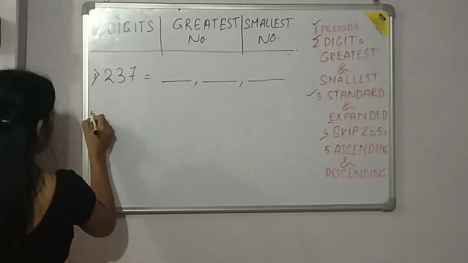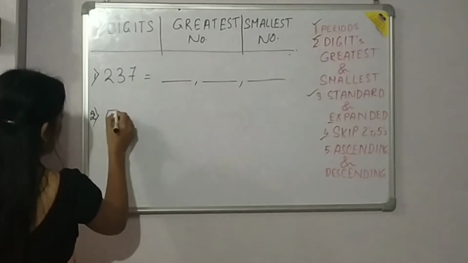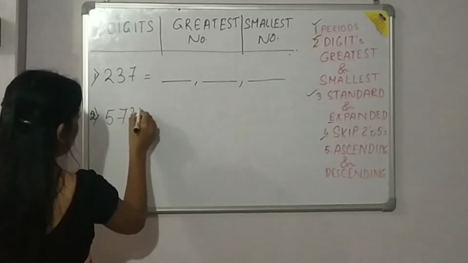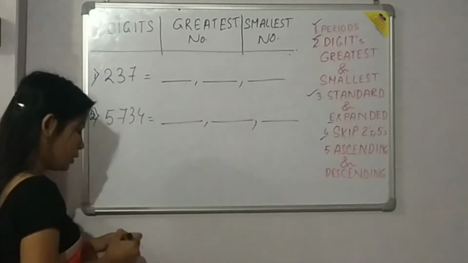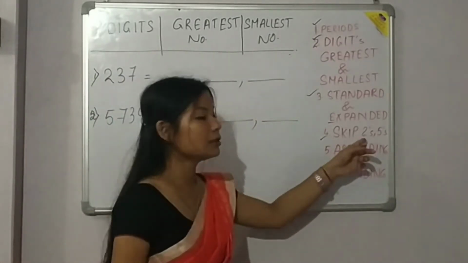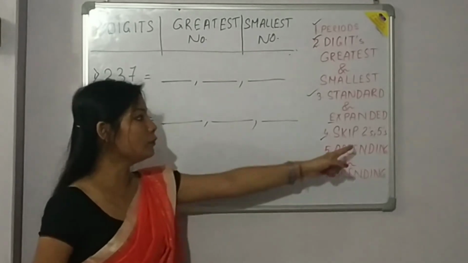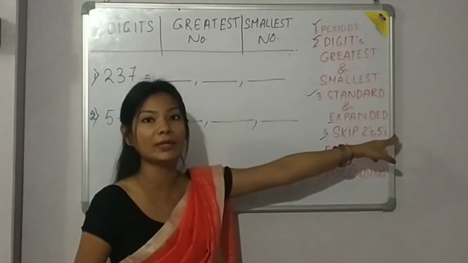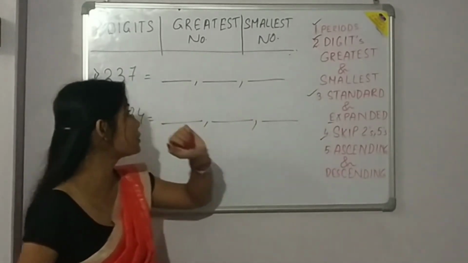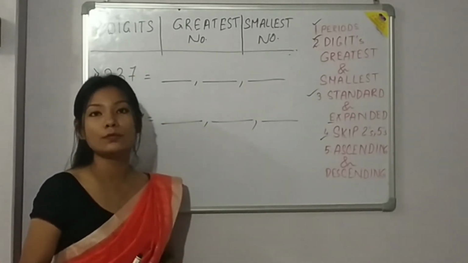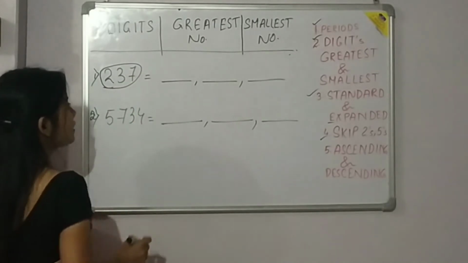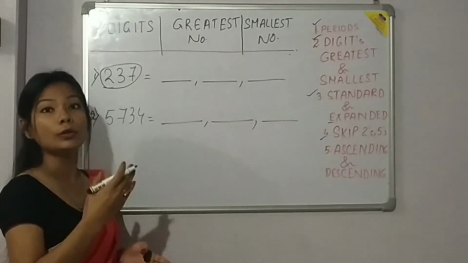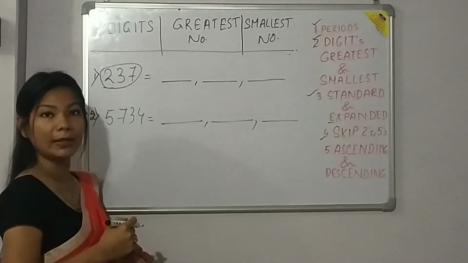Next is again dash, dash, dash. So here skip counting means what? We have to add. First of all, we will do with 2 and then we will go with 5. So skip counting of 2 means whatever number is given to you, we will add 2 to that given number.